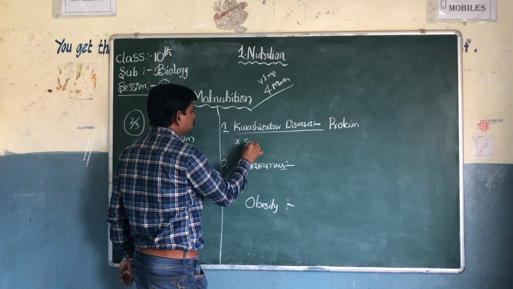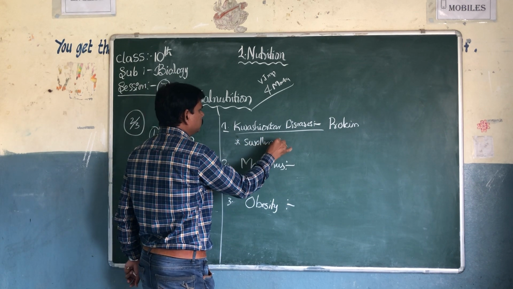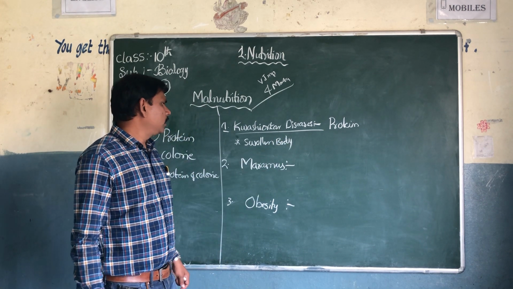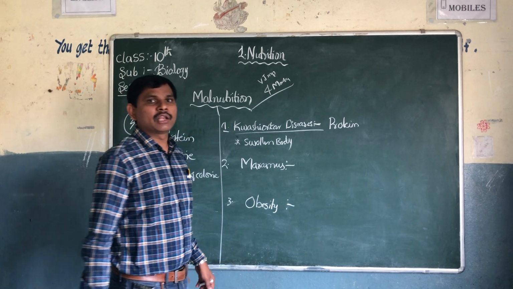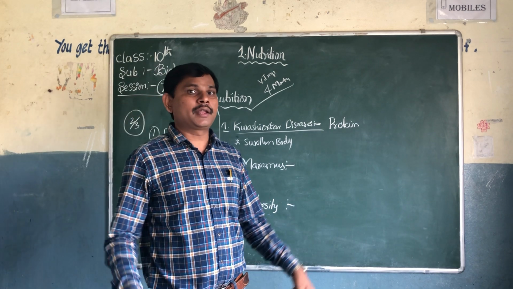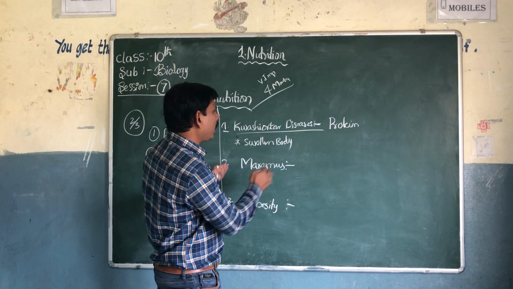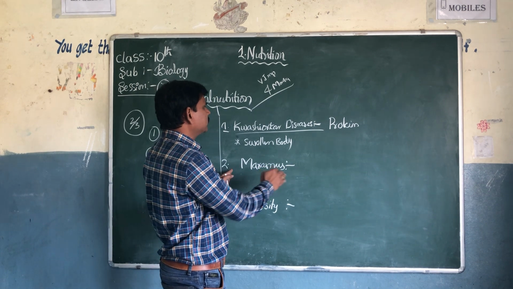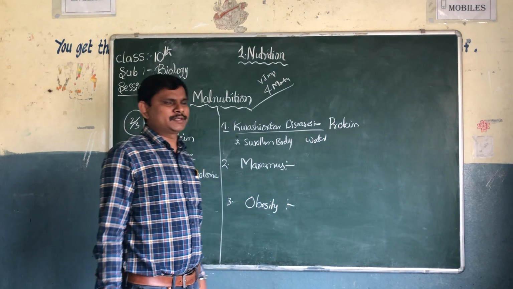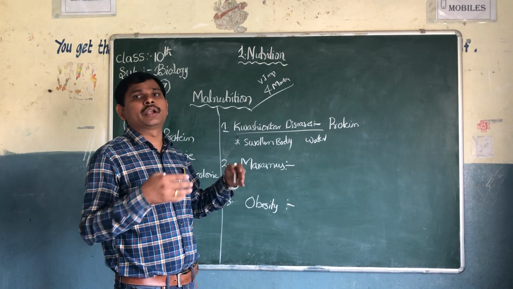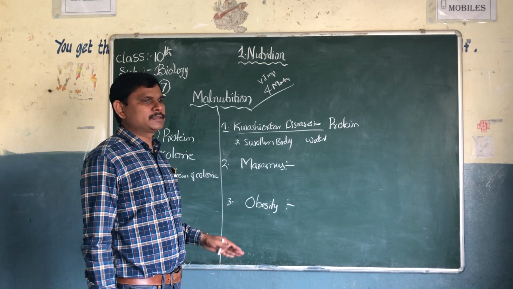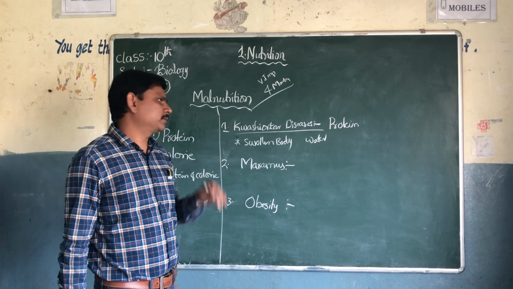Swollen body. We can see a swollen body due to water in the intercellular spaces of the body. They look very fat, but they are not heavy in weight. The intercellular spaces are filled with water.